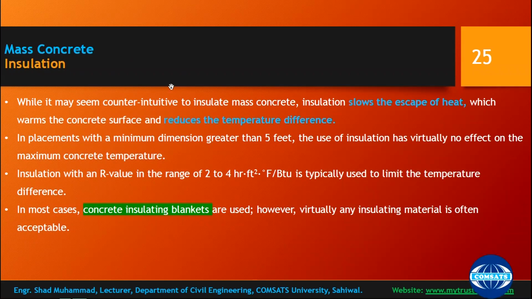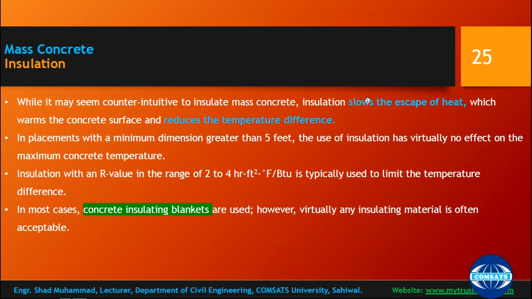To control the temperature difference or ultimate temperature, the second option we have is insulation. While it may seem counterintuitive to insulate mass concrete, because you have to liberate heat generated rather than insulating the heat, insulation slows the escape of heat.